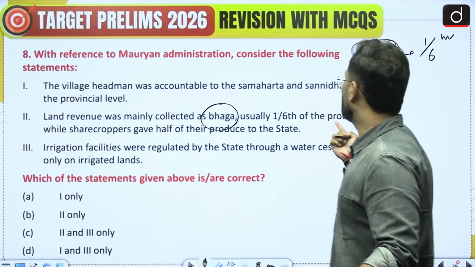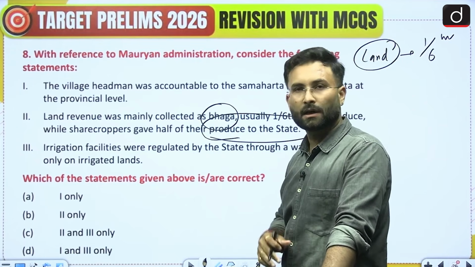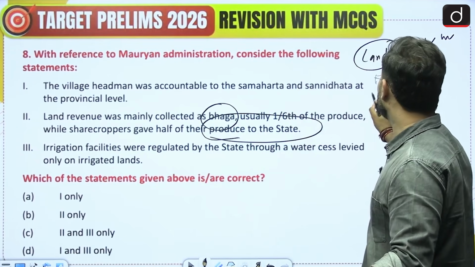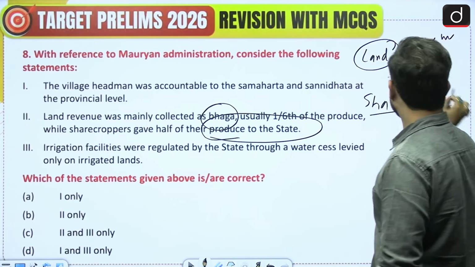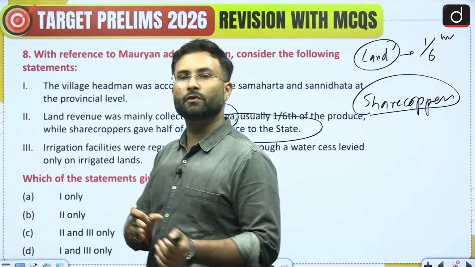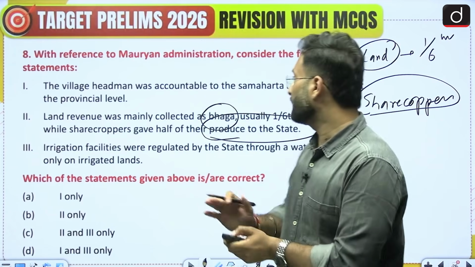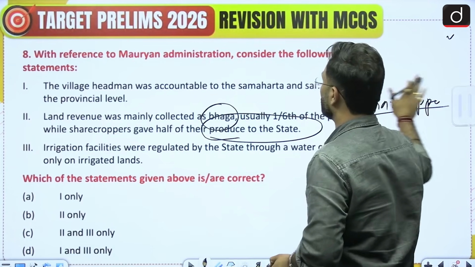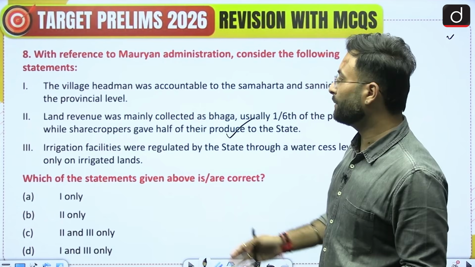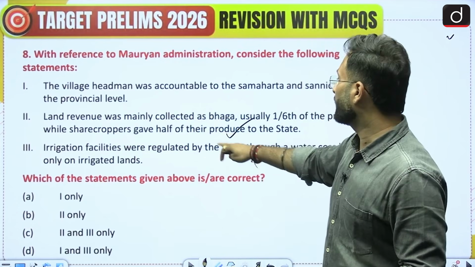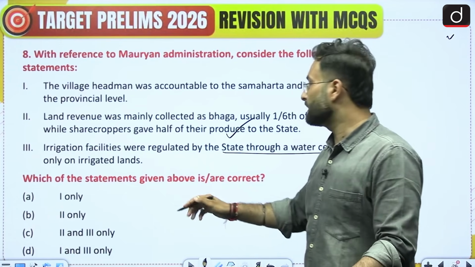Then comes the part where half of the produce was going to the state, because sharecroppers can actually grow on the state land, and half of the produce will be given to the state and half they will be keeping for themselves. That kind of system was there in the Mauryan administration. So statement 2 is correct. Coming to the next one, irrigation facilities were regulated by the state through a water cess levied only on the irrigated lands. That is also true.